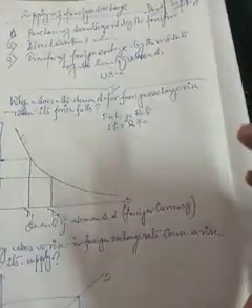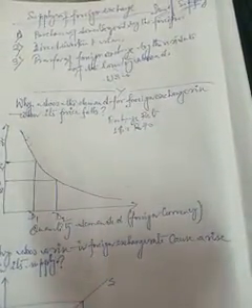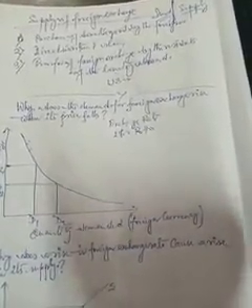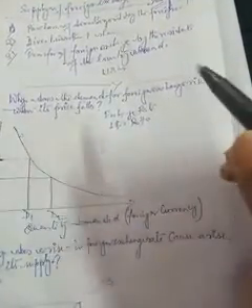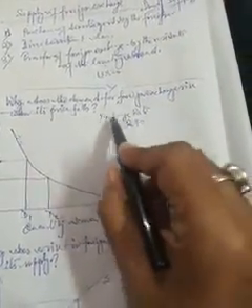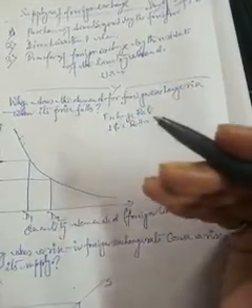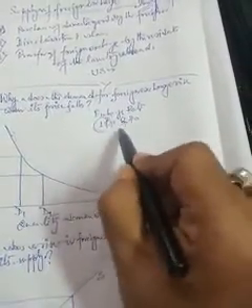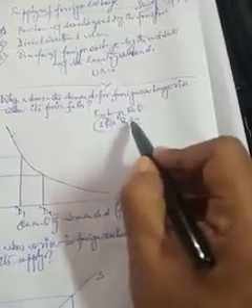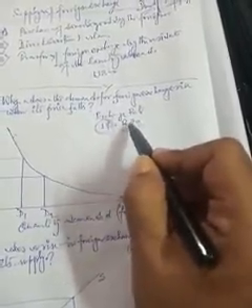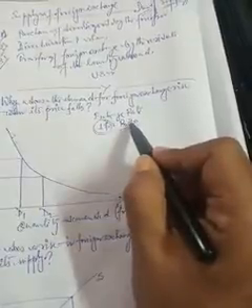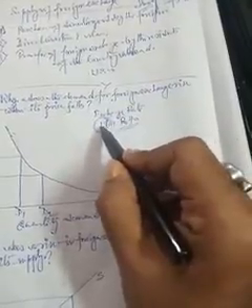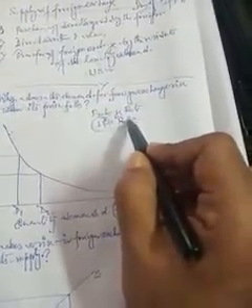And that is why a statement is given here: the price of foreign currency in terms of domestic currency. So the exchange rate gives us the price of foreign currency in terms of domestic currency, because domestic currency is our rupees. If it is rupees 70 with respect to $1, then by giving rupees 70 we can purchase $1.